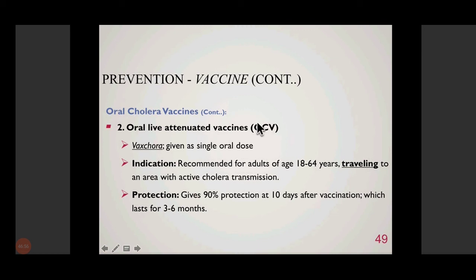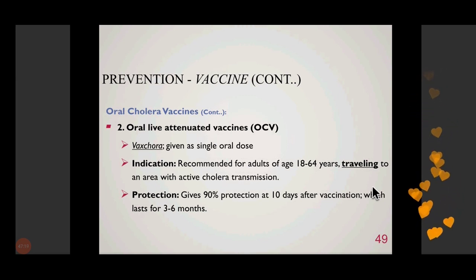Another type is oral live attenuated vaccine, Vaxchora. It is mainly given to travelers who are traveling to countries like India, because people from western countries have not been exposed to many of the diseases which are prevalent in countries like India because of hygienic conditions which are not very good.